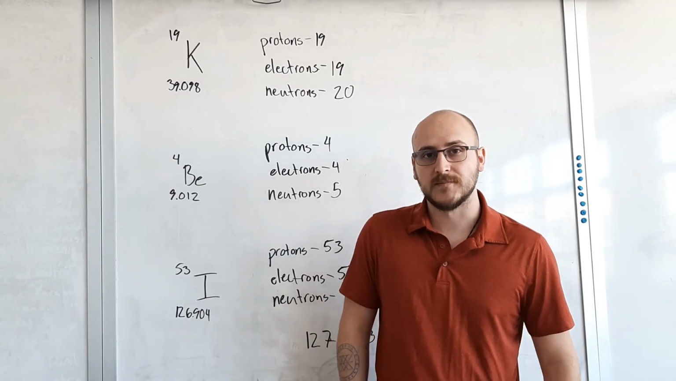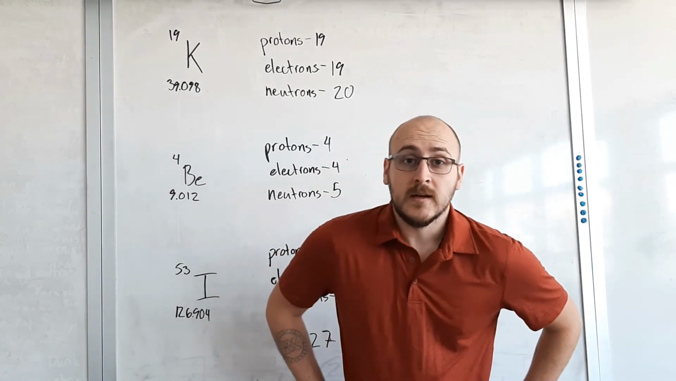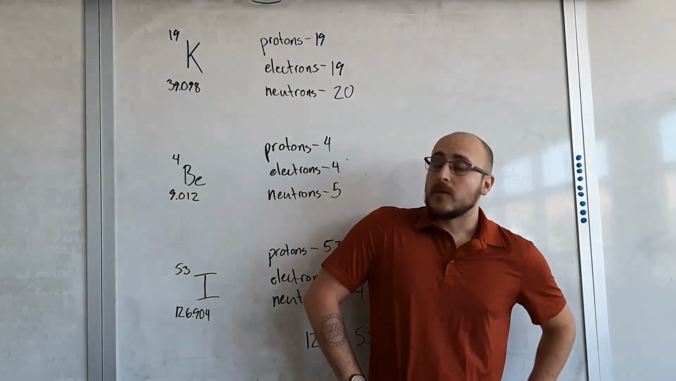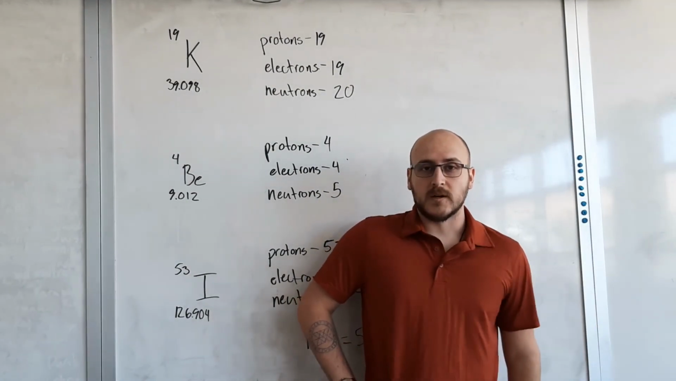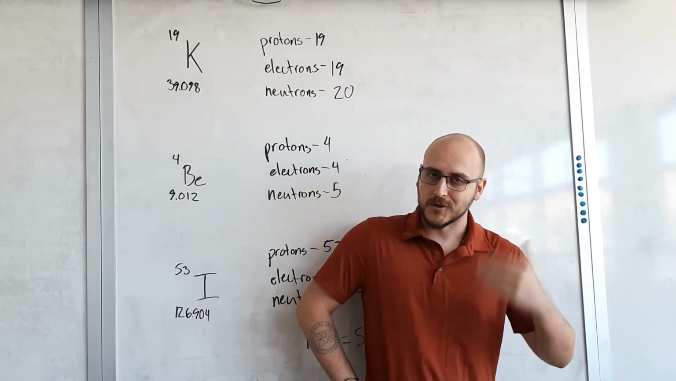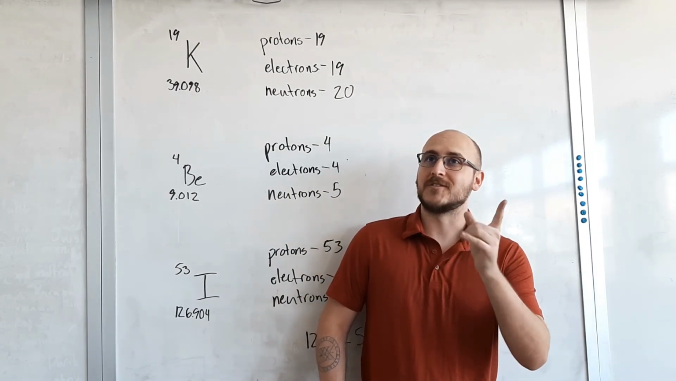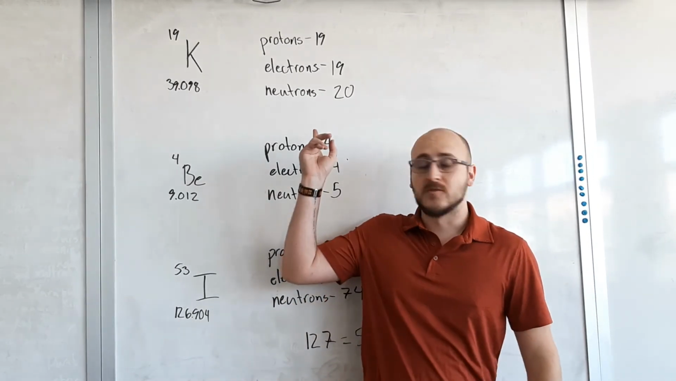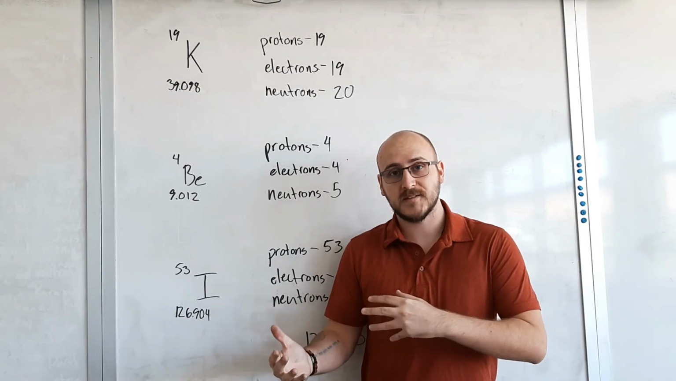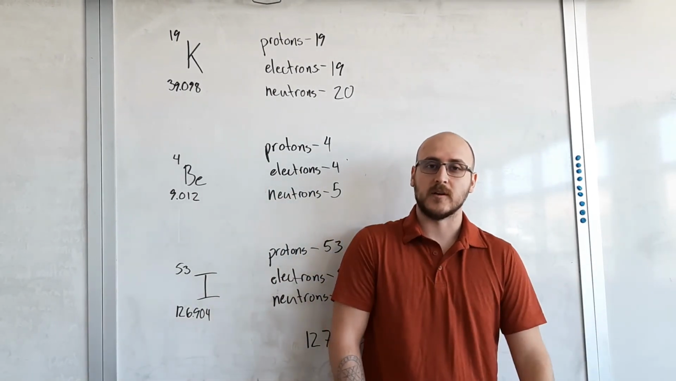On today's assignment, it's all about finding these numbers. How many protons do you have? Look at your atomic number. How many electrons do you have? Look at your atomic number. How many neutrons do you have? Look at your atomic mass and subtract your atomic number.